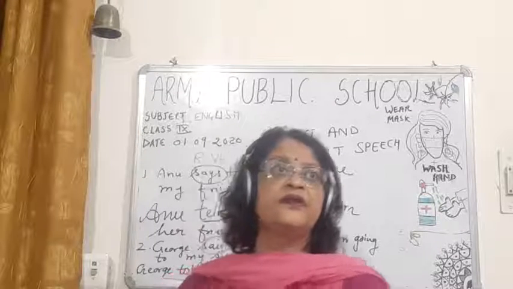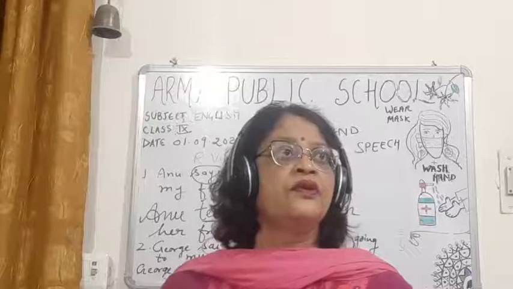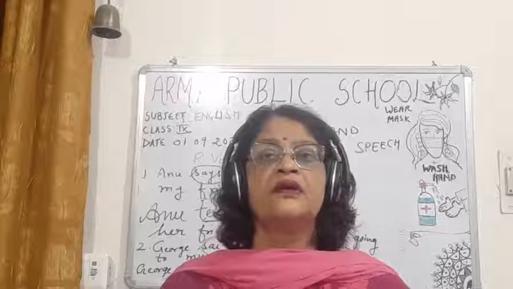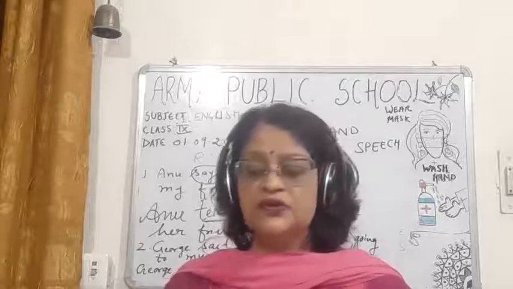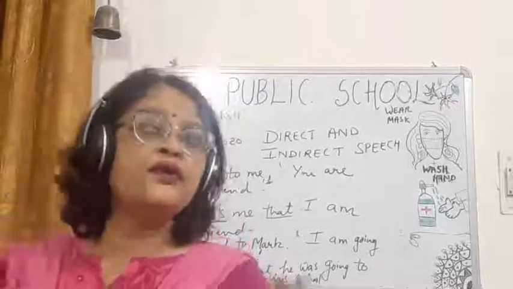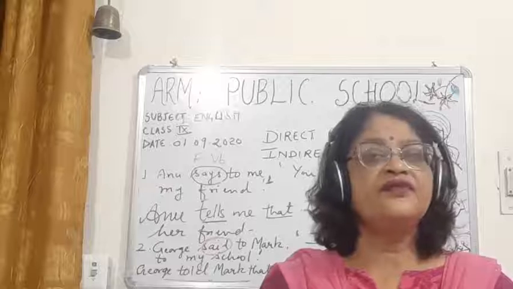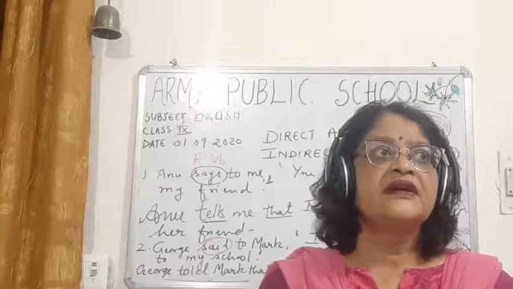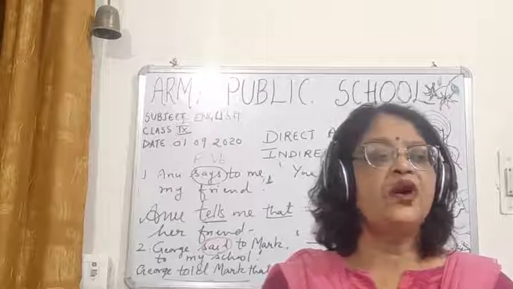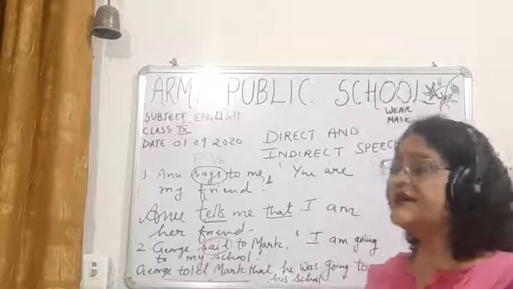Students, you have to see two things here. What is the first thing you have to see? You have to see if the reporting verb is in the present tense and if an object is there in the reporting part. Now children, there are two sentences here.